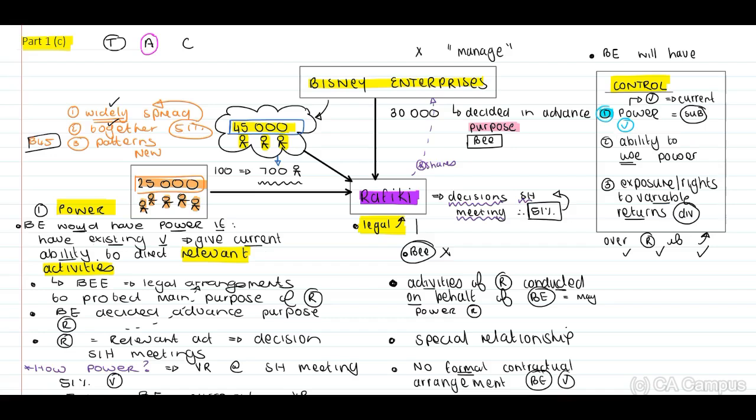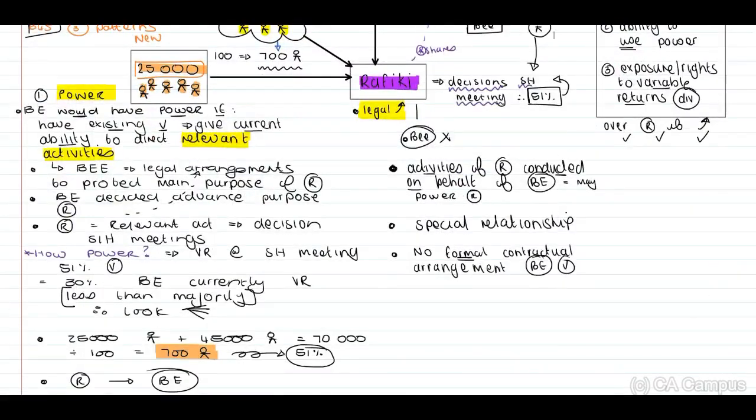If we look at this, definitely in terms of Bisney Enterprises, normally what happens, they select people to attend the shareholders meetings. Therefore, it's easier for them to attend the meetings. If we look at this, Bisney Enterprises incorporated Rafiki. They decided this in advance, the purpose and so forth. Therefore, they structured the legal agreement specifically. And we can conclude and say that yes, based on this, there is power.